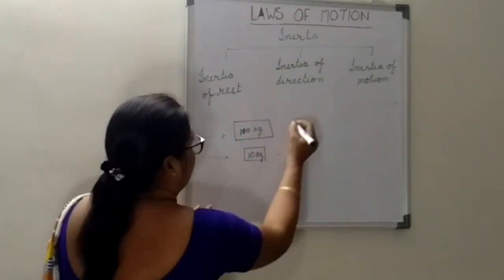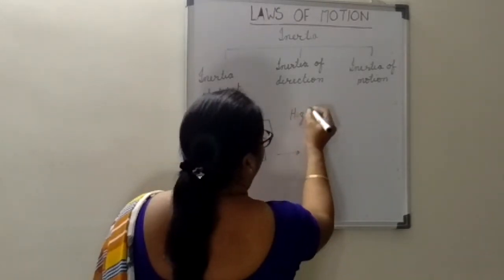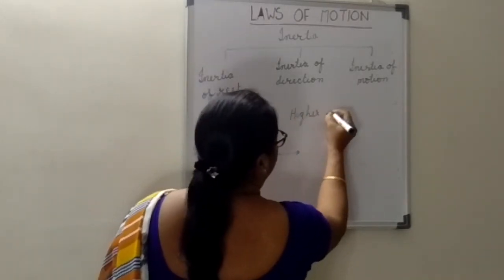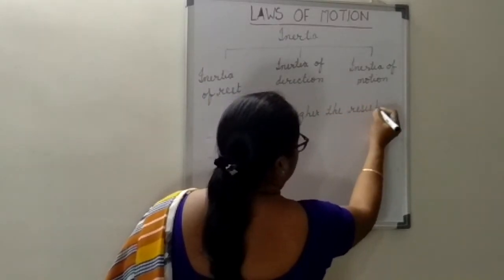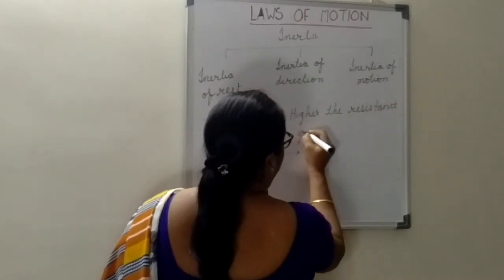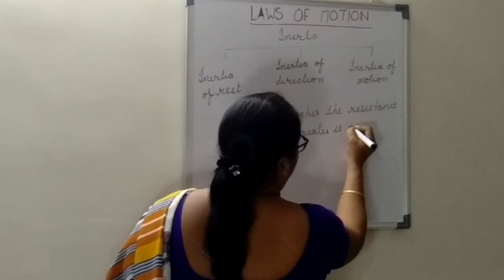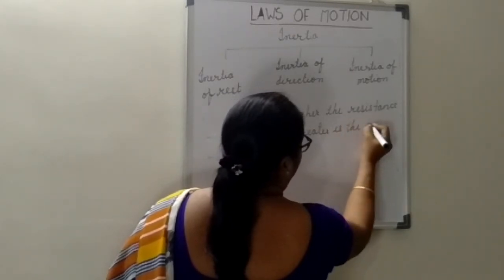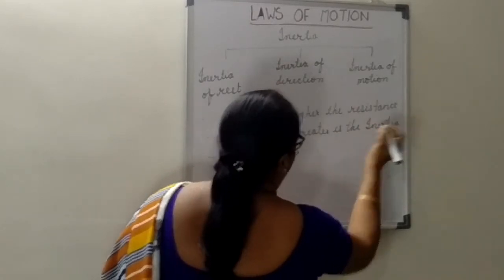So we can say, higher the resistance, greater is the inertia. Have you understood, children?